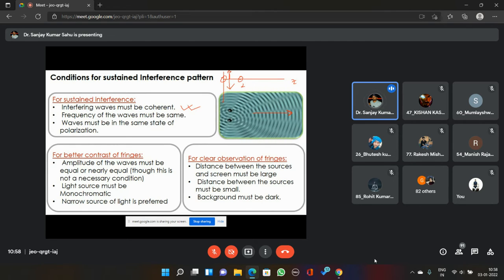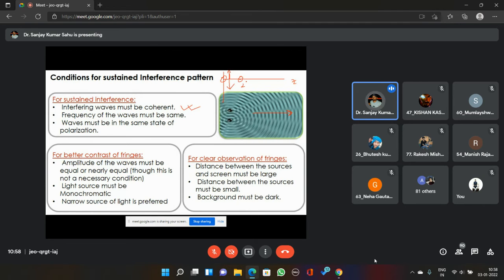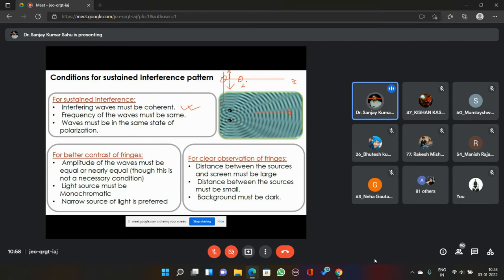Now if your two waves, for which you are going to see the interference or superposition, have different planes of polarization, one is a perpendicular plane and one is a parallel plane, one is the x plane and one is the y plane, then they are not going to superpose. In order to have superposition, they must be in the same plane of vibration. Both must be in either the x plane of vibration or the y plane of vibration. If they are vibrating in different planes of vibration, they are not going to get superposed.